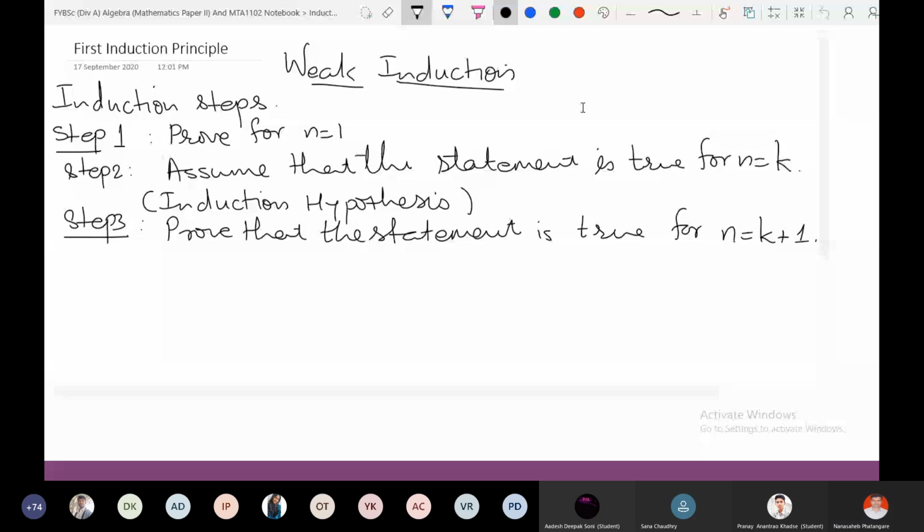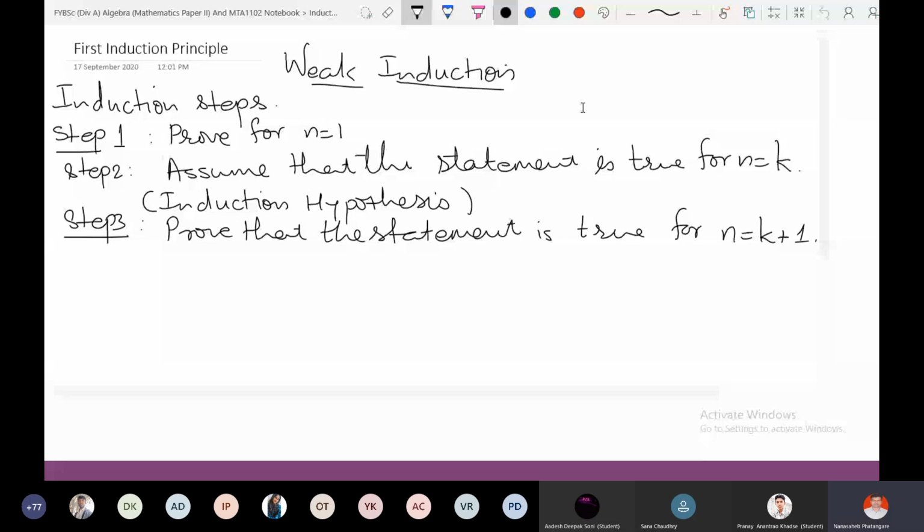Okay, so now can you see the new screen? Yes, sir. So weak induction is also called the first induction principle. So these are the main steps. Now let us try to see one more problem.